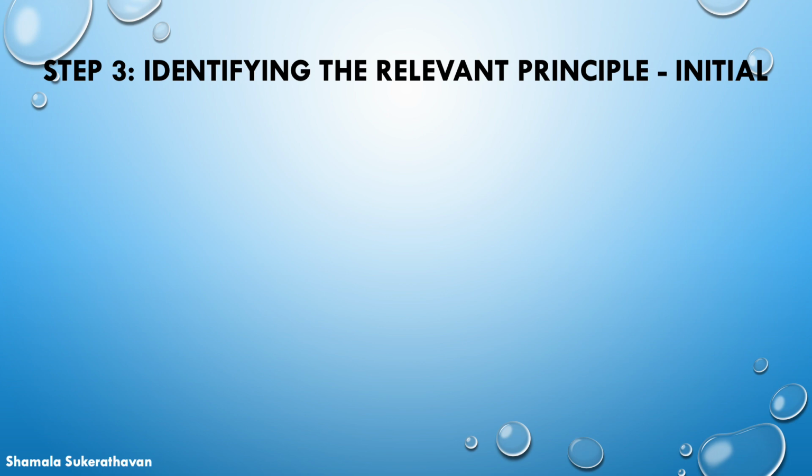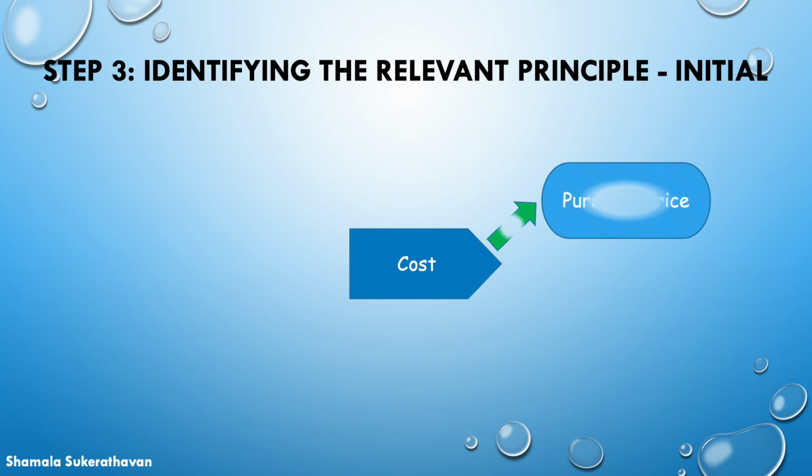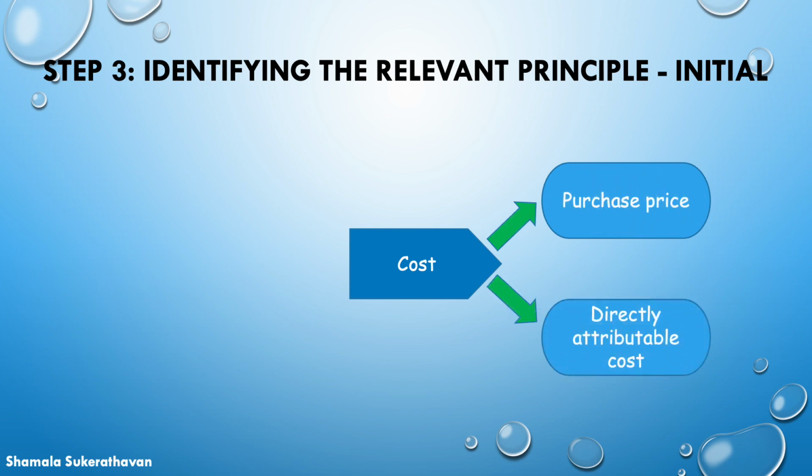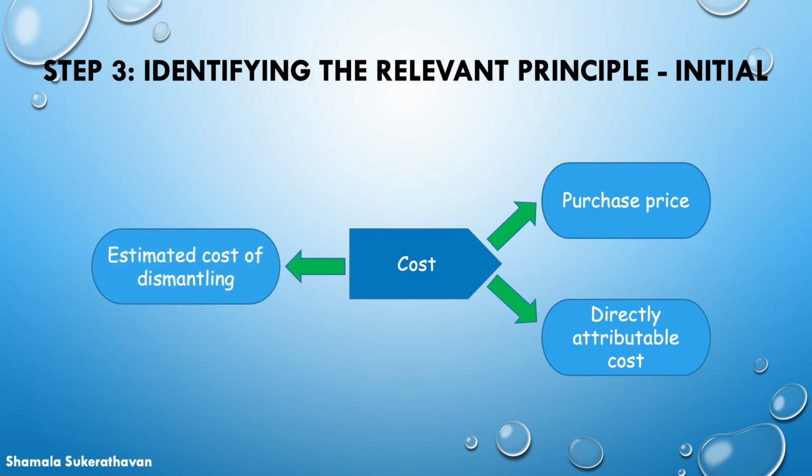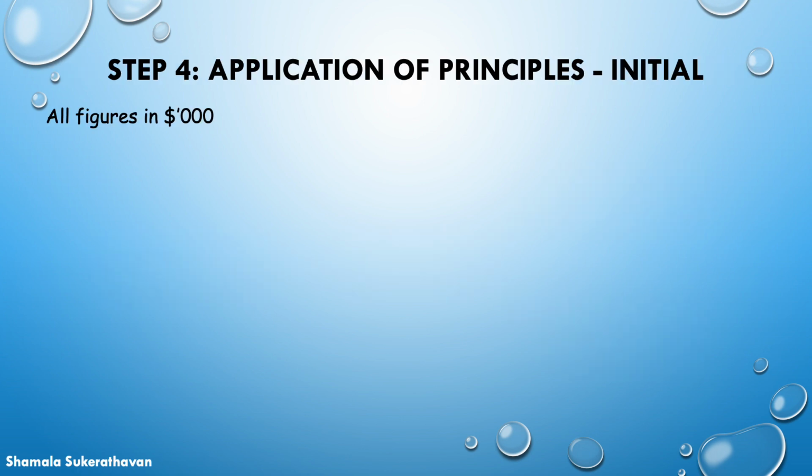On initial recognition, the plant shall be measured at cost. This includes 1. The purchase price, 2. Any directly attributable costs of bringing the plant to the location and condition necessary to operate, and 3. The estimated cost of dismantling and removing the asset, including any restoration cost. Please note all figures are in thousand.